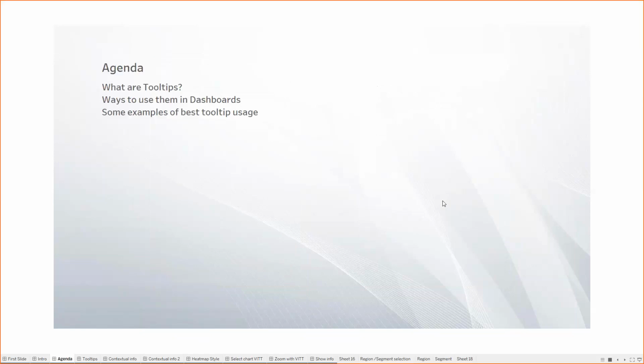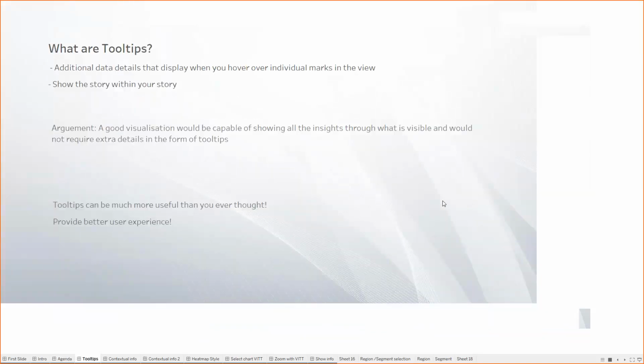So our agenda for today is really simple. We are going to look at what tooltips are. I'm sure most of you must be aware of what tooltips are. So we'll dive into the ways we can use them in dashboards, some of the different creative ways. And then we are going to look at some of the examples from the community, which are really good, and where the tooltip usage is shown at the next level. So we will explore some of those. Without further delay, let's jump into the topic.